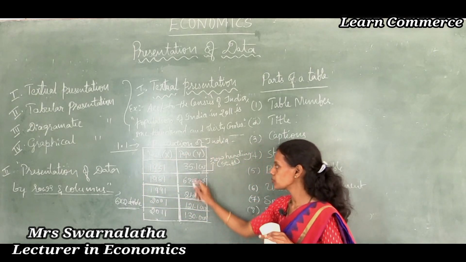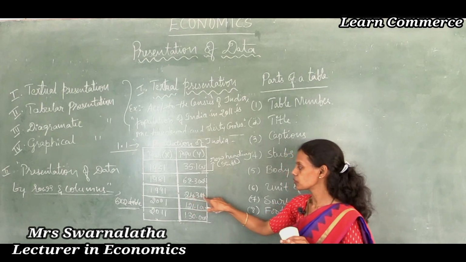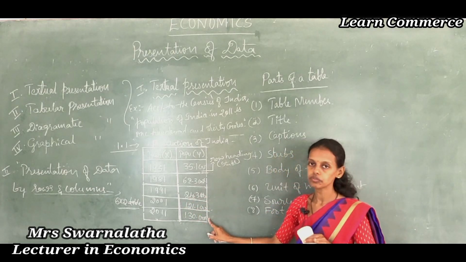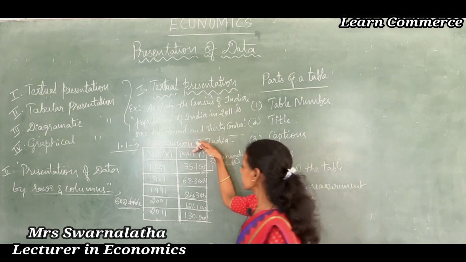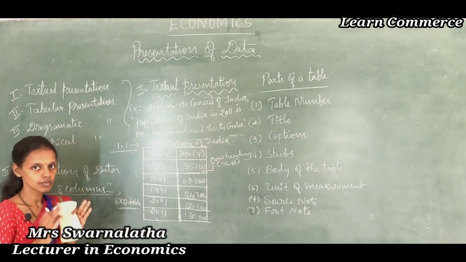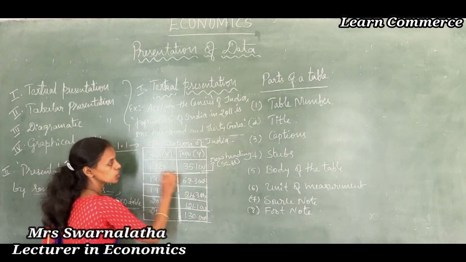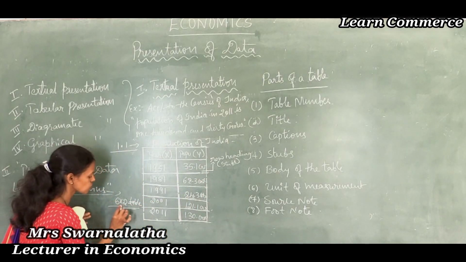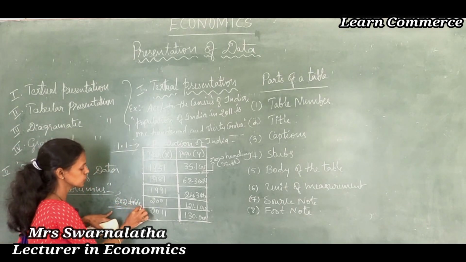Population is the y variable: 35.1 crores, 68.3 crores, 84.3 crores, 121.1 crores, 130.1 crores. So, depicting this in a vertical column-wise manner is said to be the presentation of data through rows and columns.